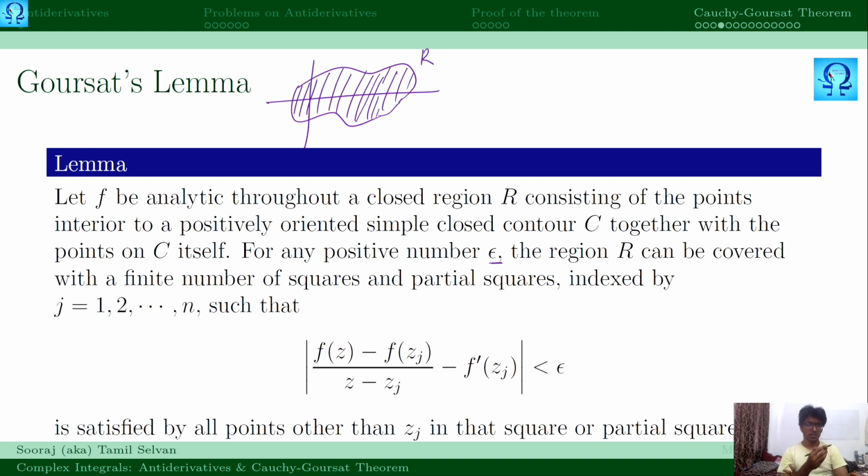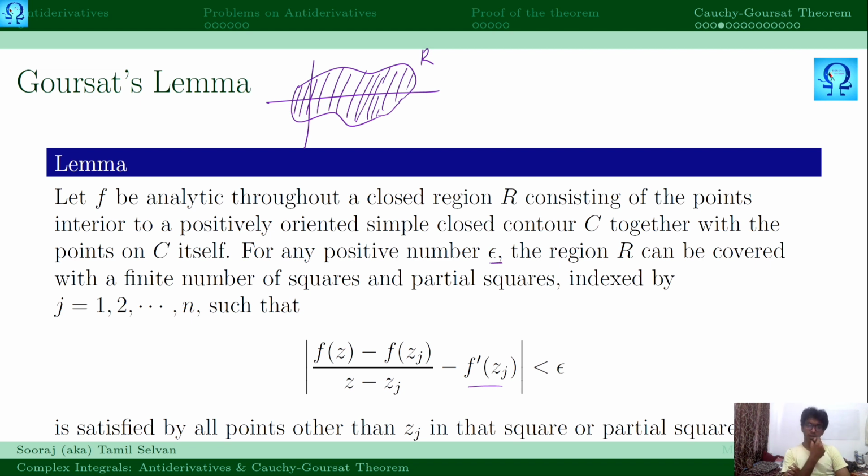What do we mean by squares and partial squares? While proceeding with the proof of the lemma, we will see. It means that when we take the limit as z approaches z0 of this function, you are going to get f prime at z0, right? So that's the same thing, which means the differentiability is valid inside the region. That is what we are going to prove, and this property is satisfied by all the points in the square or partial square, which means the function has to be differentiable at all the points inside a region.